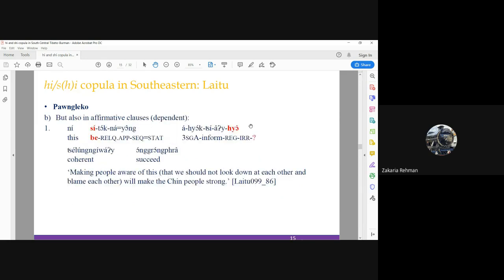The copula C can also be used in an affirmative clause, but it must be a dependent one, as in example B1, signaled by the sequential clause marker na. This constraint indicates that C does not take prefixal argument markers in Southeastern languages. In this example, we also have a suspicious looking element, highlighted in red at the end of the first line.